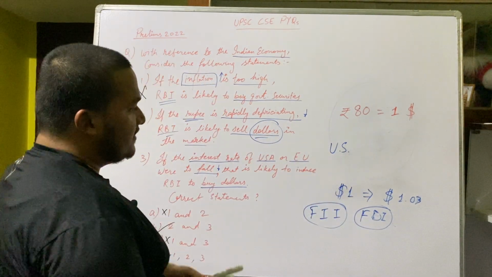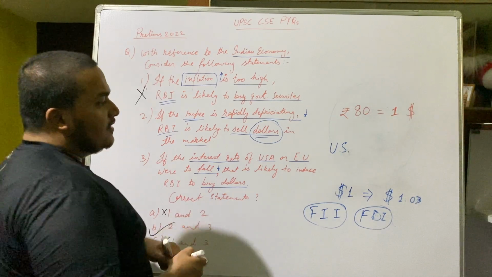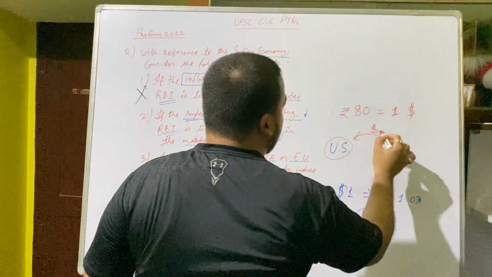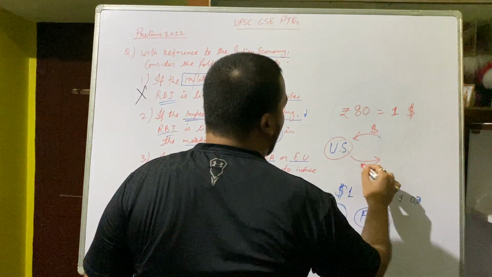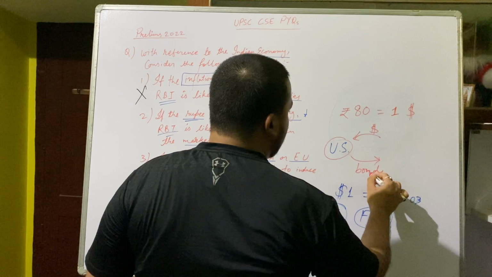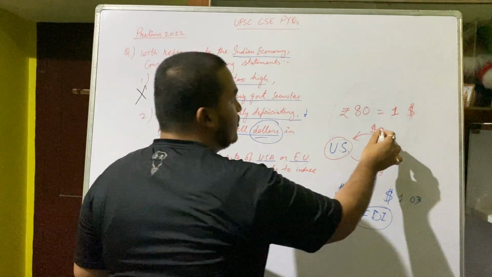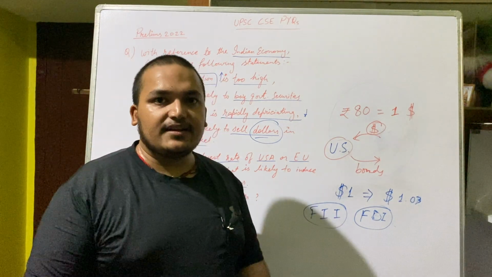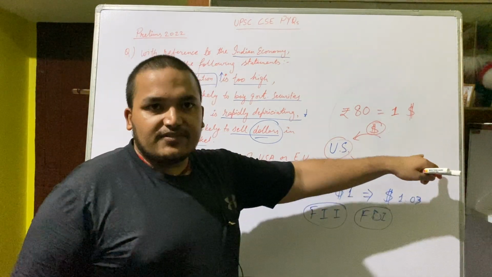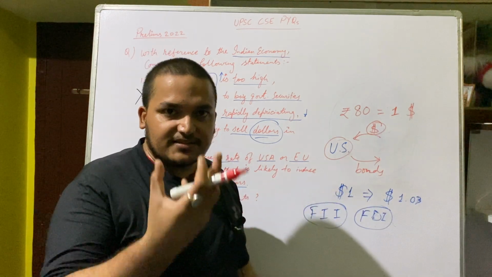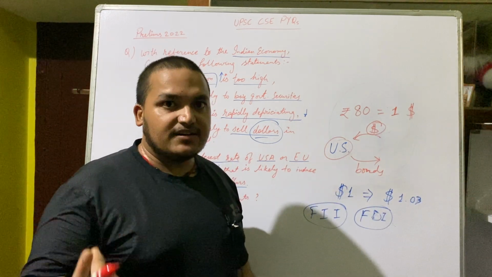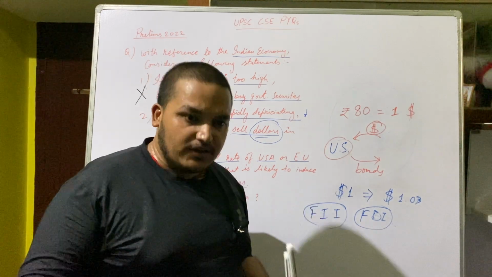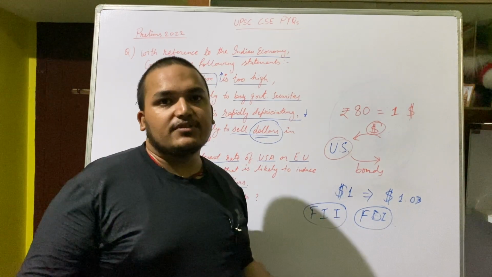So it is happening. That's why the government of USA is saying, give me dollars, I will give you bonds. So dollar supply is going back to the USA. Dollar is in scarcity in the world, and bonds have increased. So the other currencies are falling. But as I have said earlier, other currencies are falling at a high rate, while our currency is falling, but at a lower rate in comparison to theirs.